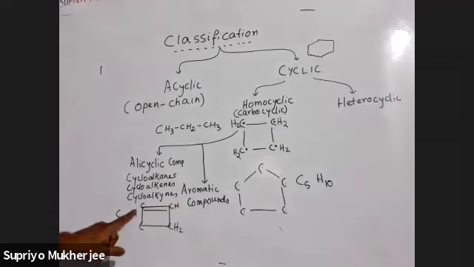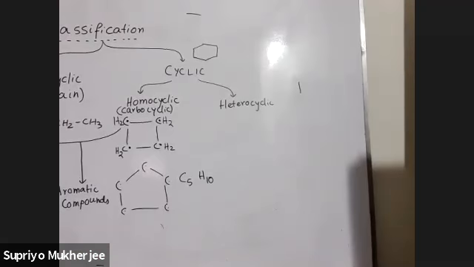Okay? This carbon requires how many hydrogen? 1 hydrogen. So 1 hydrogen here like this. This one 2 hydrogen. So total number of carbon is 4.